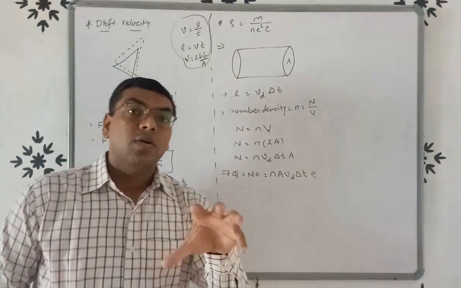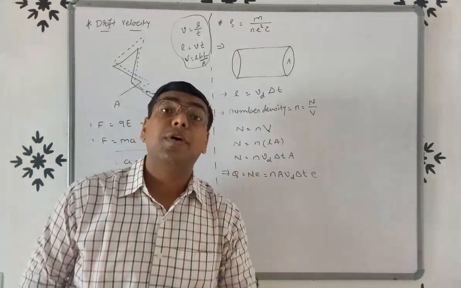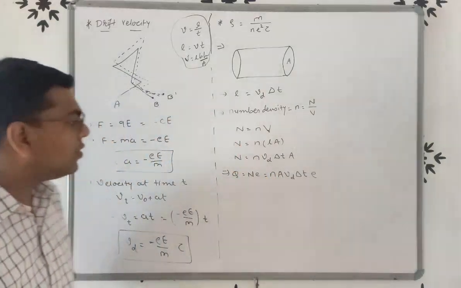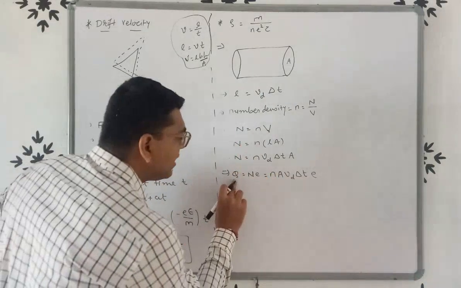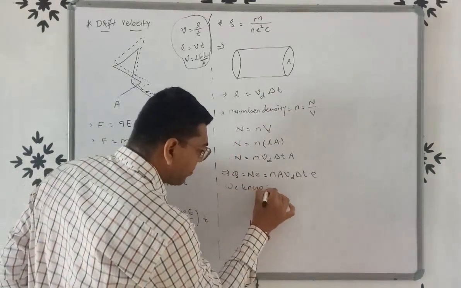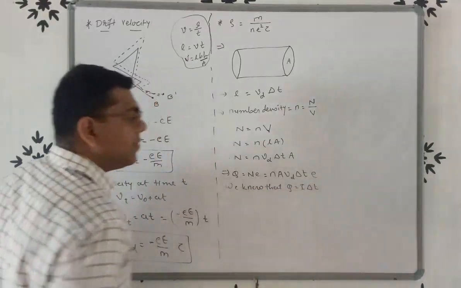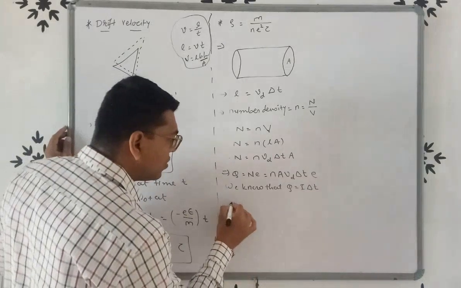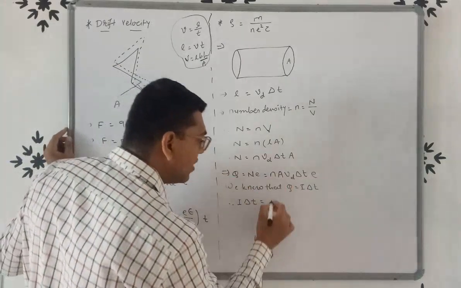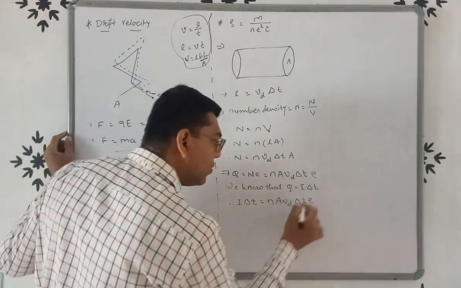Now we have to prove this equation with the help of the formula of current density, J is equal to I by A. So we have to define current here. We know that Q is equal to IT, but instead of T we write delta T. So I into delta T is equal to N A Vd delta T into E, right?